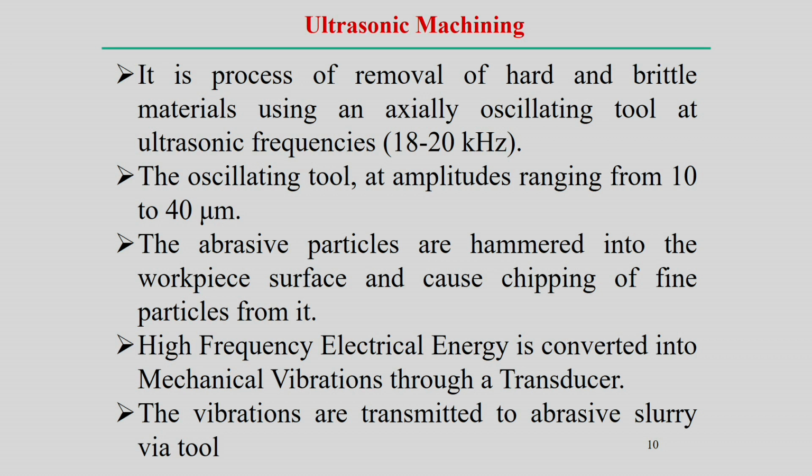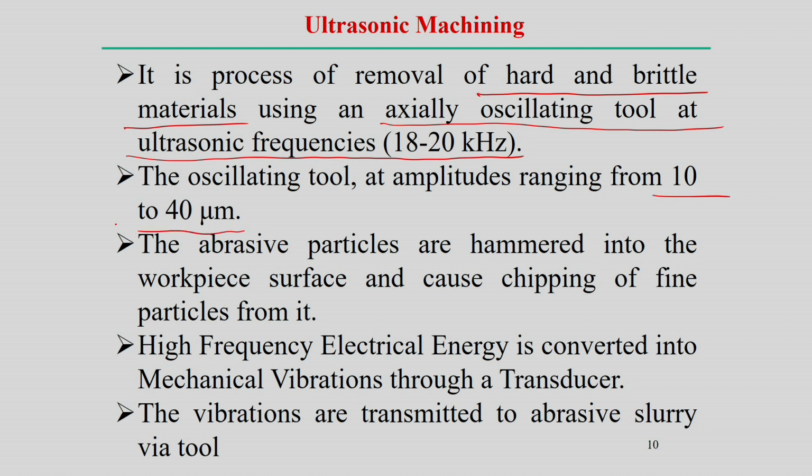In the ultrasonic machining process we can machine very hard and brittle materials. Chipping or rupture of the material may happen easily and we remove the material. But how does it happen? Simply by an oscillating tool in the ultrasonic frequency, maybe 18 to 20 kilohertz, with an amplitude of 10 to 40 micrometers.